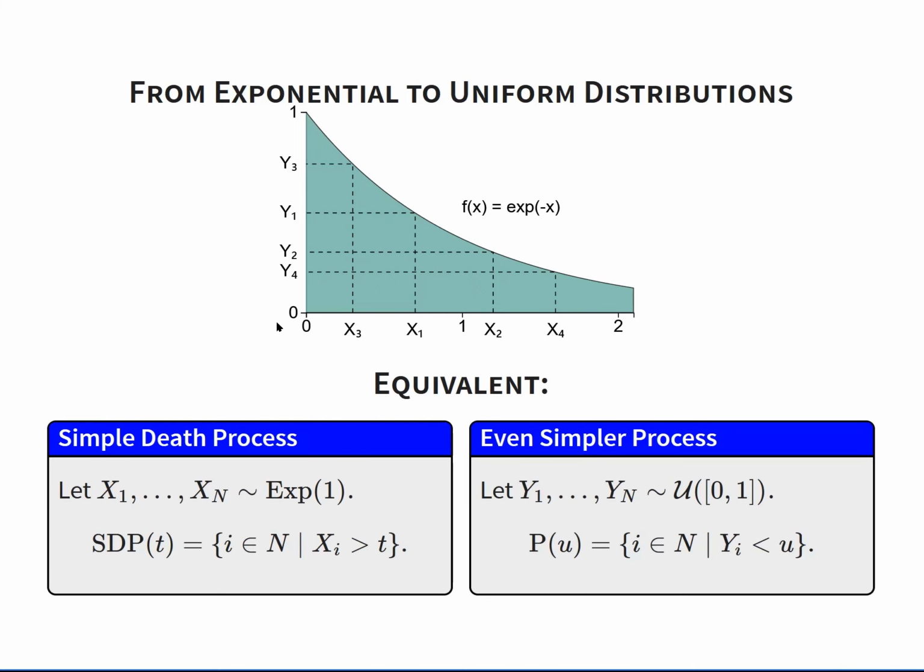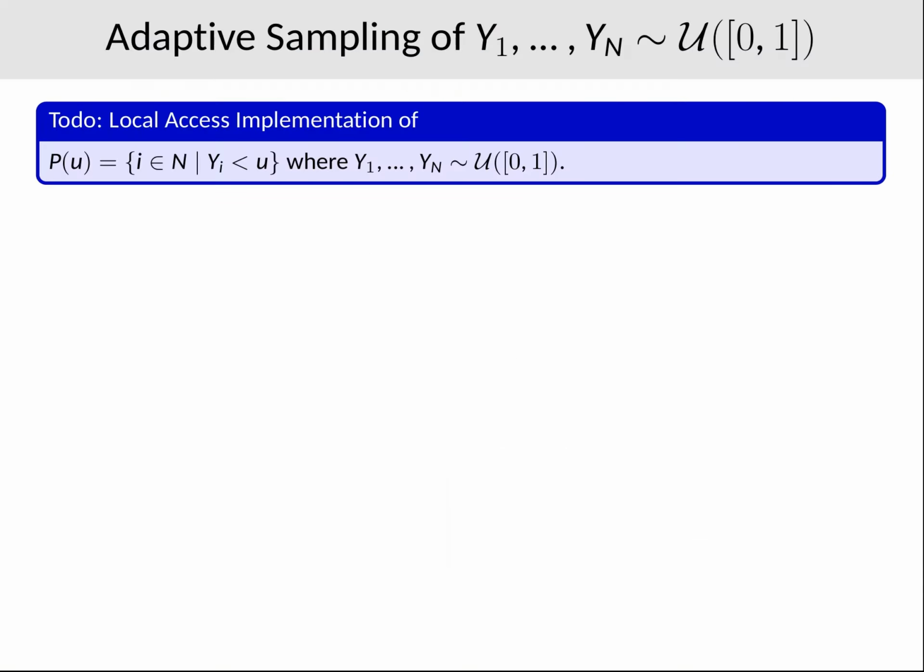And then the simple death process is equivalent to an even simpler process here, where we sample y's uniformly from 0, 1, and where instead of asking how many x's are above a certain t, we ask how many y's are below a certain u, where u would correspond to e to the minus t. So we now only need a local access implementation to this object, meaning for an adaptive sequence of query values u, we should answer with p of u, doing so in time that is polylogarithmic in n.